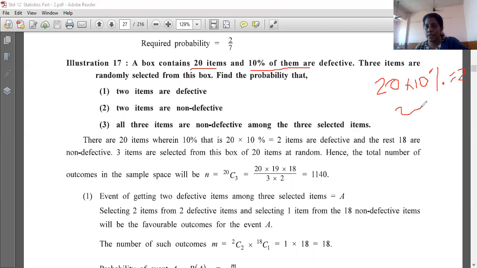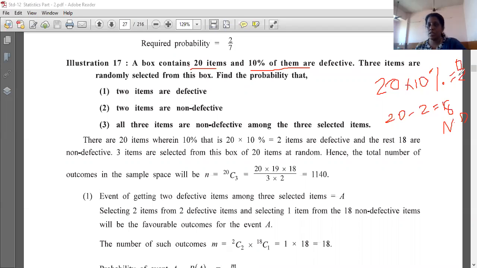So total is 20, out of 20, 2 are defective. So remaining 18 is non-defective. This is ND. ND क्या हो जाएगा आप लोगों का? ND means non-defective. मैंने short form लिखा है यहाँ पे. Okay. So ND means non-defective, and here D means defective.